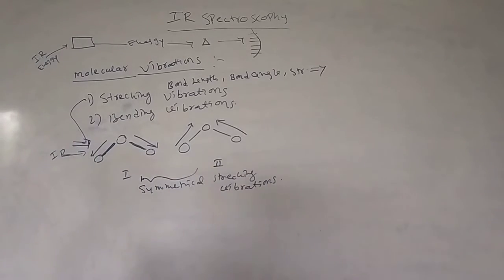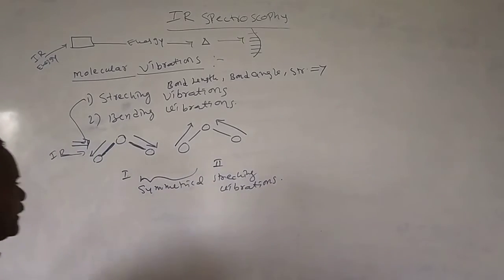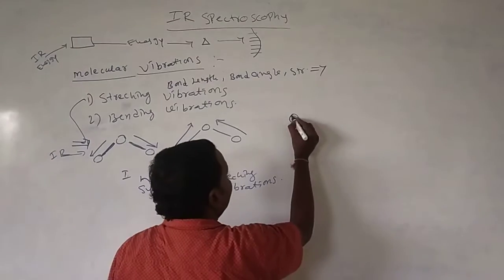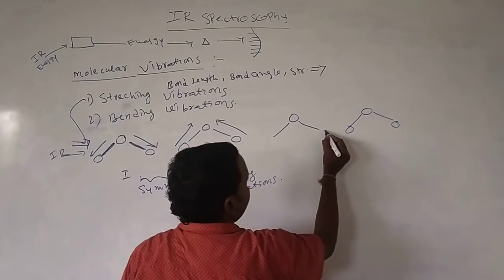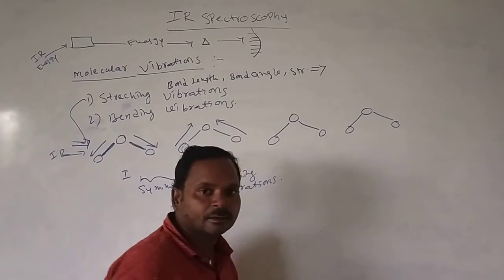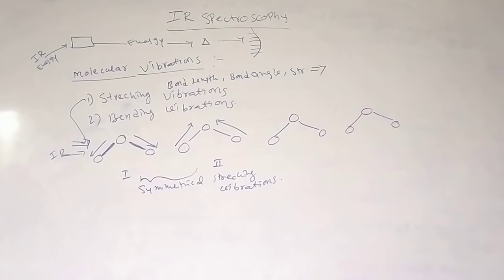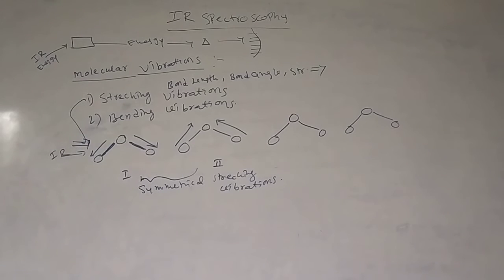Symmetrical stretching vibrations. Okay, one more is there. See, here are two molecules. Here also we observe the stretching.